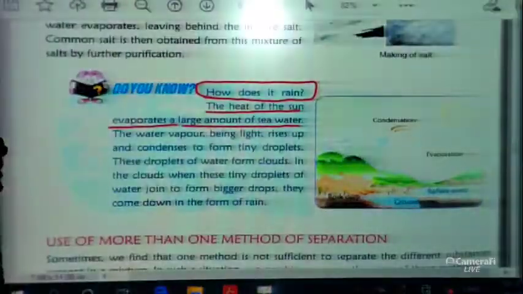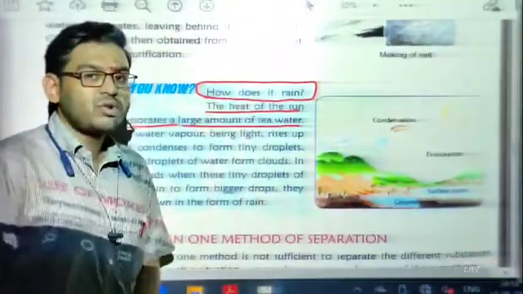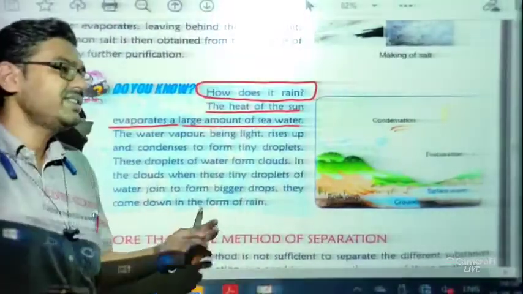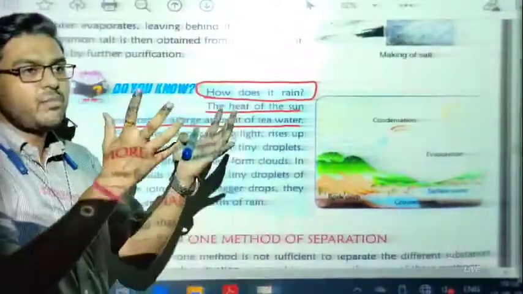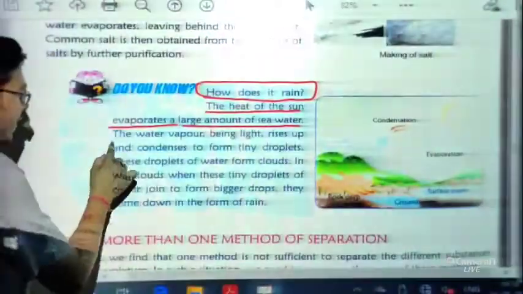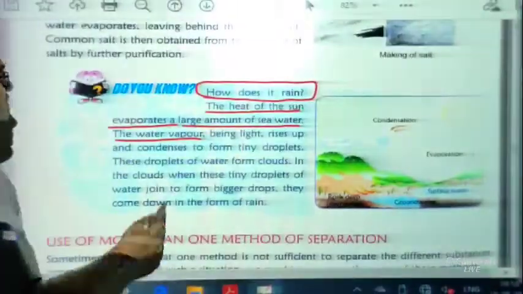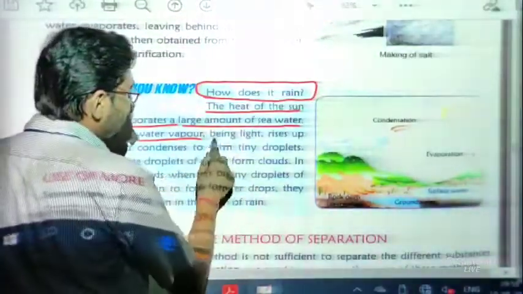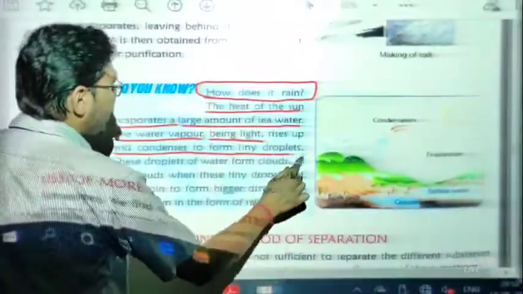The heat of the sun evaporates a large amount of seawater, which means a large amount of water vapor will be produced.